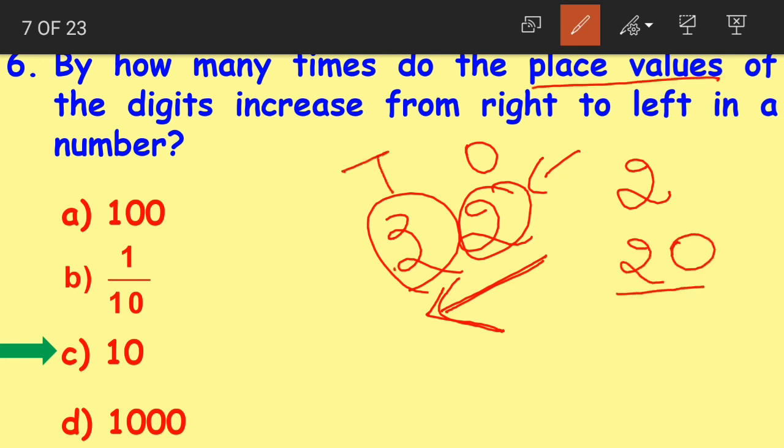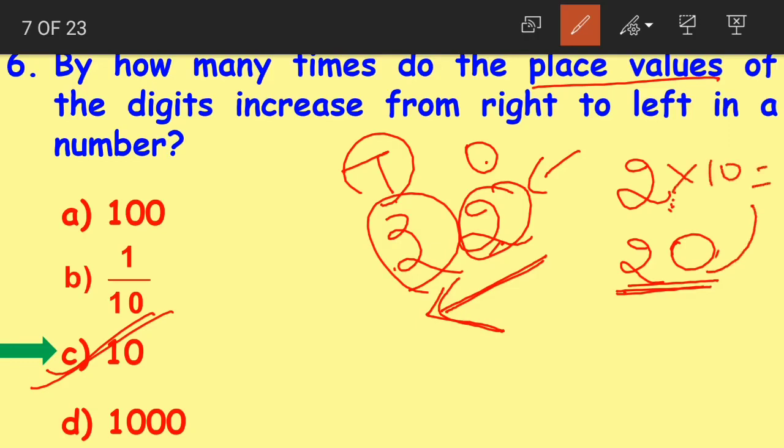The same digit has the value 2 in the ones place and 20 in the tens place. Now how much did the value increase? By 10 times. And how can we prove this? 2 into 10 gives us 20. So 10 is our correct answer.